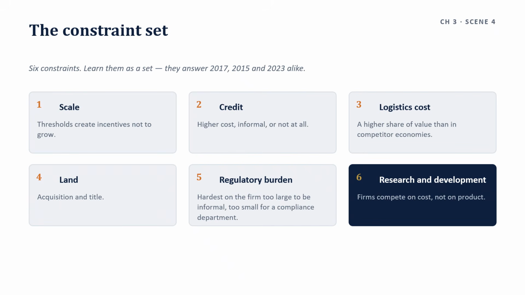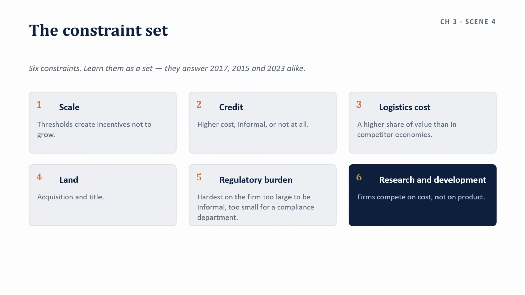Then moving to the constraint set. There are six constraints. Learn them as I said, because they support the 2017, 2015, and 2013, 2023 alike.